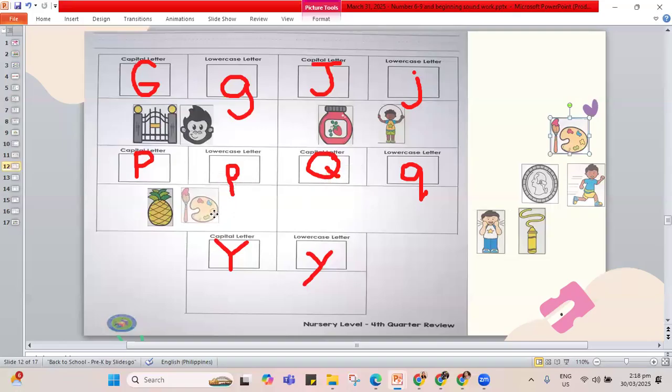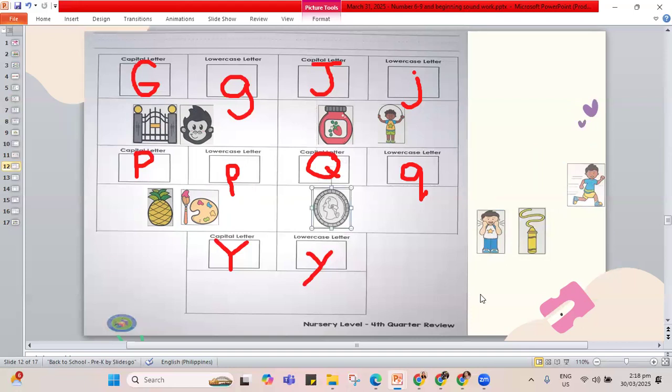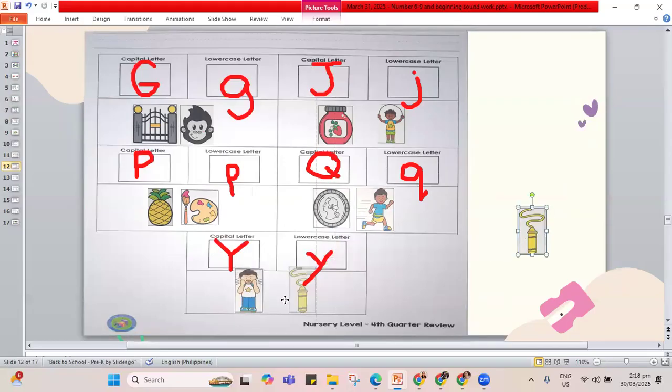Paint begins with P. Now, after P, Q, Q sound, what are the pictures that we need to paste? Will it be yell or will it be quarter? Quarter goes in Q. It's a kind of coin. What else can we put in Q? This one is yellow, and quick. When you need to be fast, it should be quick here in letter Q. And the last two pictures, we get to put yell and yellow.